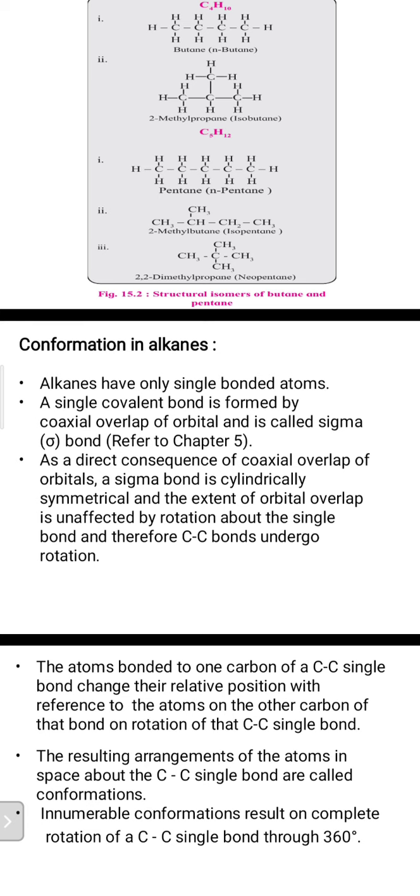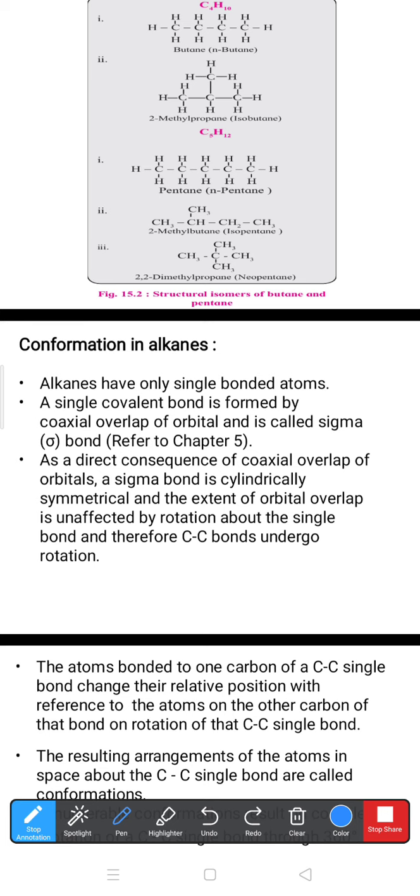In conformation, alkanes have only single bonded atoms, because I told you that carbon-carbon single bonds are there, and that's why the general formula of alkanes is CnH2n+2. The single covalent bond is formed by coaxial overlap of the orbitals and is called a sigma bond. About that, you can refer to chapter number 5, the hybridization theory, and how these overlaps occur. Coaxial means along the internuclear axis of the two atoms.